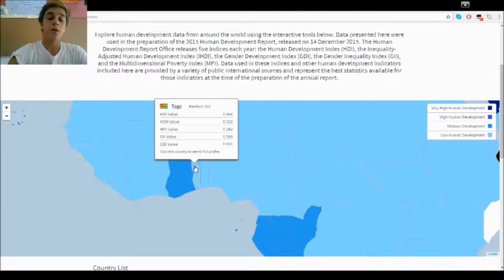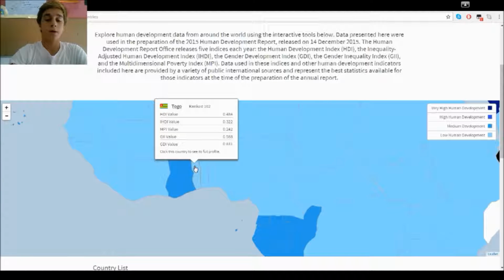Mean years of schooling in Togo nowadays on average is 5.3 years. That is 166th in the world rank. And the expected years of schooling in Togo nowadays is an average of 8.5 years, also 166th in the world rank.